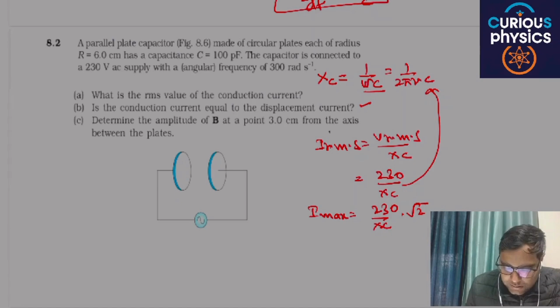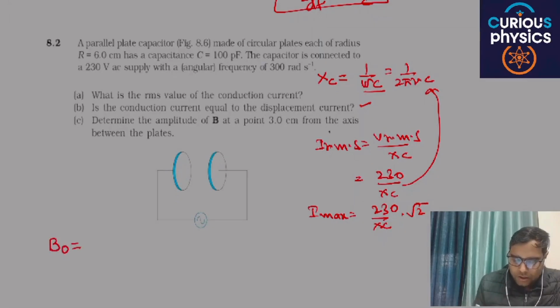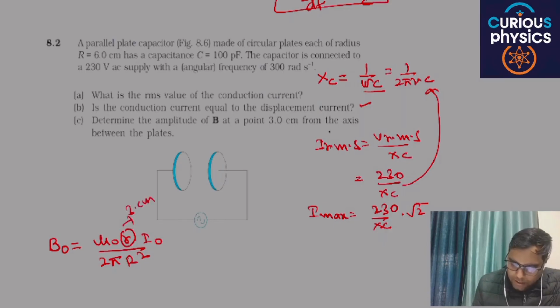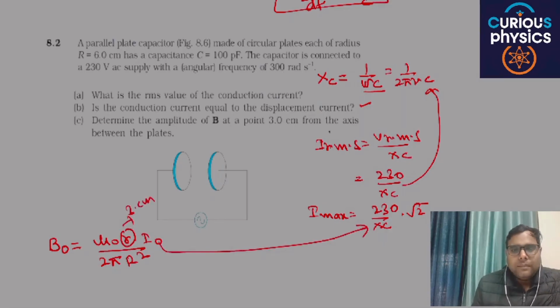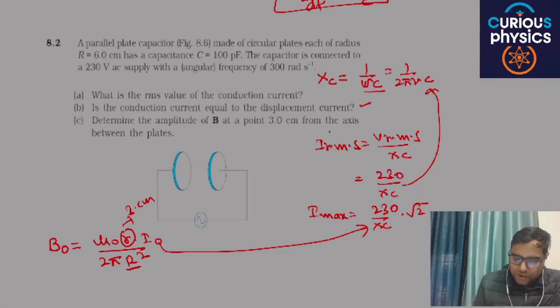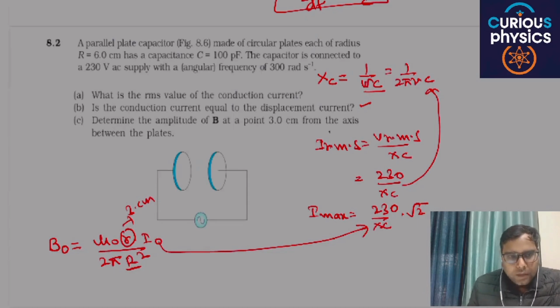Next is determine the amplitude of B. Amplitude of B means the maximum value of B, and it can be written with the formula mu naught r I naught divided by 2 pi R square. Small r is 3 centimeter. I naught is the value of I maximum, because I max will produce the maximum value of B naught. R is the radius of this capacitor, and you will get your answer.